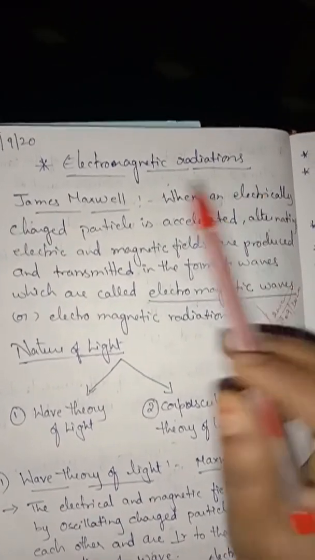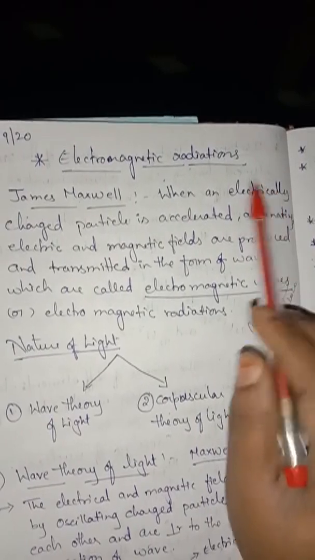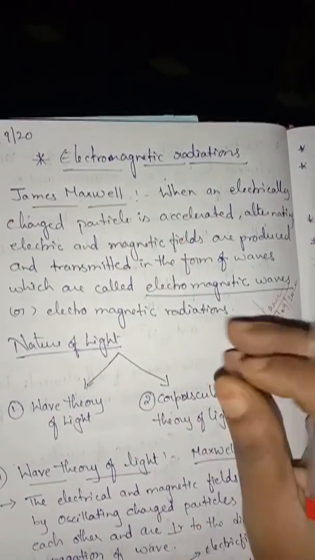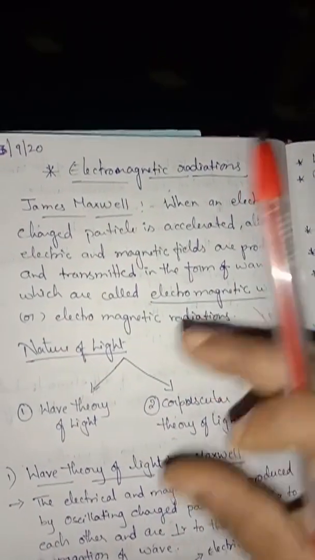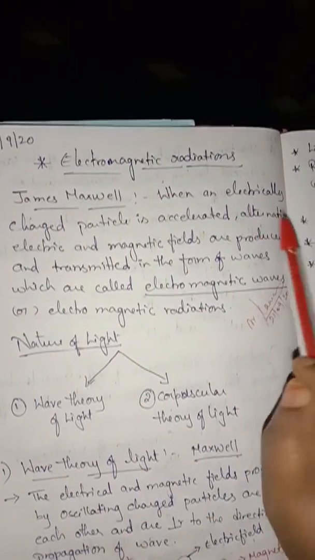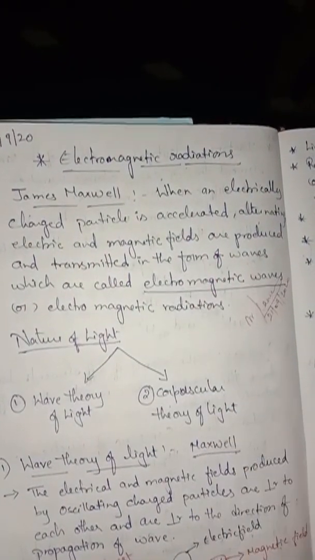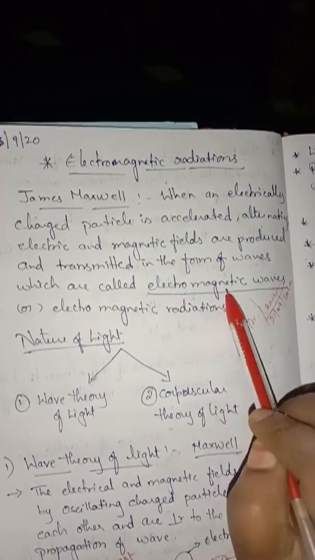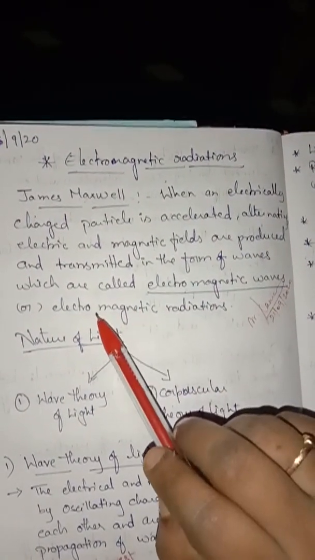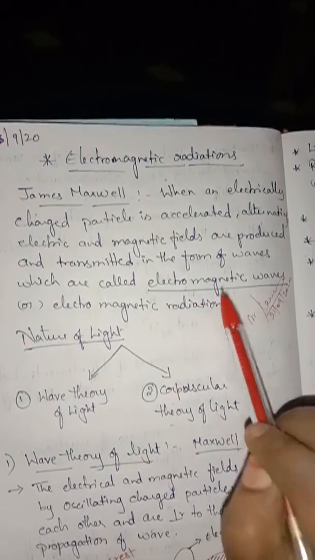So what he said is, when an electrically charged particle is accelerated, which means when it is in motion, it produces electric and magnetic fields and they are transmitted in the form of waves. Such waves are called electromagnetic waves, or electromagnetic radiations.